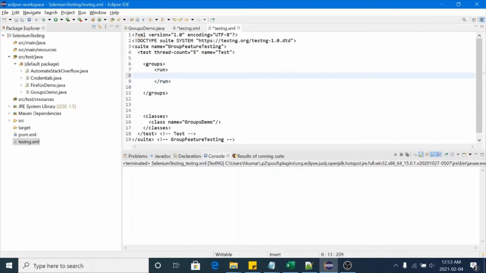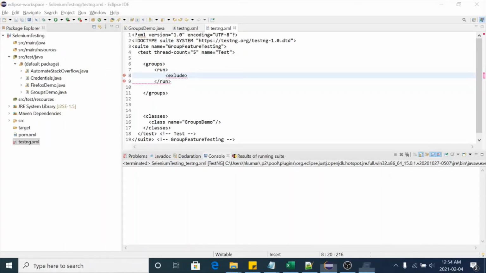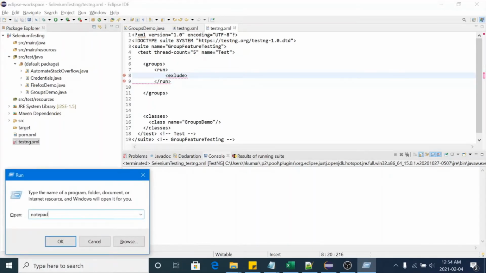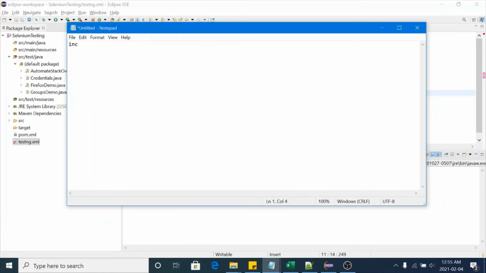In the run tag you have two options, one is include and the other is exclude. You can use the include tag, this one, or you can use the exclude tag. Let me tell you what is the use of include and exclude.